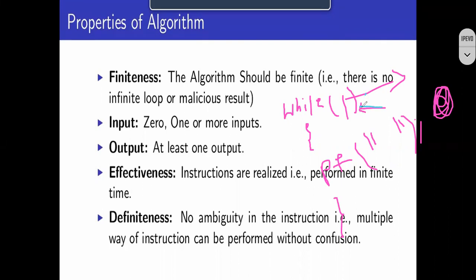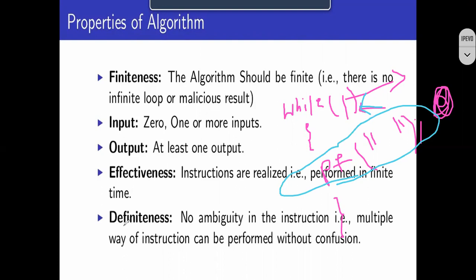In this while, I am always making the condition true. That is also a valid instruction, but what happens? We are not getting the output, not even a single output. Here we are continuously getting output, it is not stopping, and we don't know exactly what the correct output is.